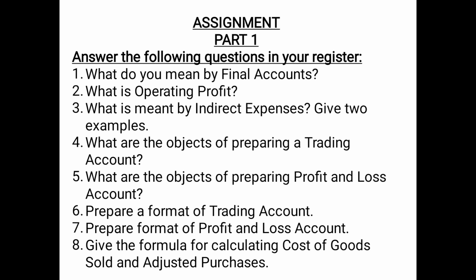Question number 1, what do you mean by final accounts? So final accounts, basically you can write the answer. Final accounts are the financial statements which are prepared to ascertain the gross profit, gross loss, net profit, net loss, and financial position of the business. Then what is operating profit? Operating profit is basically the profit earned through normal operating activities of the business.